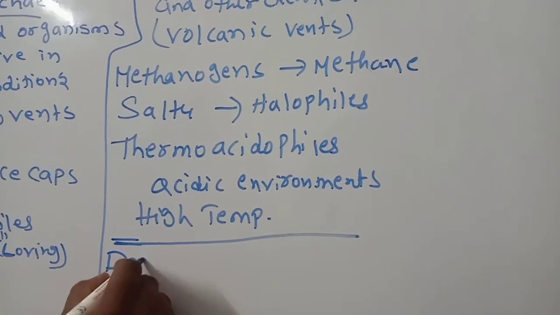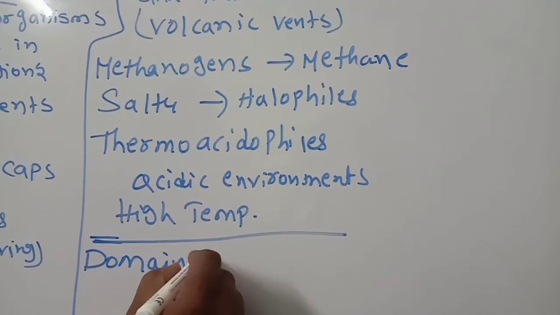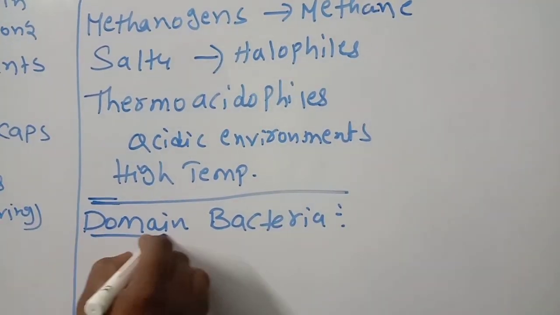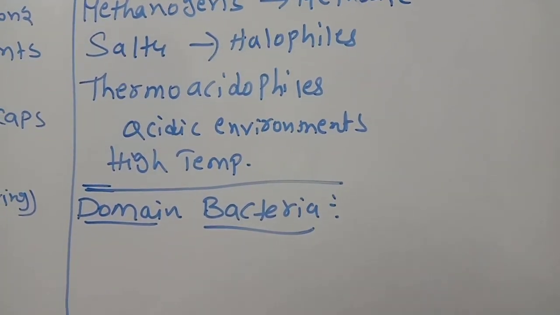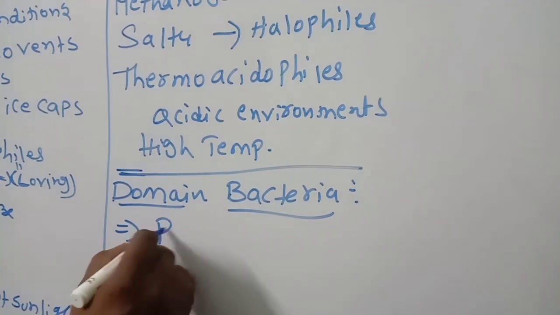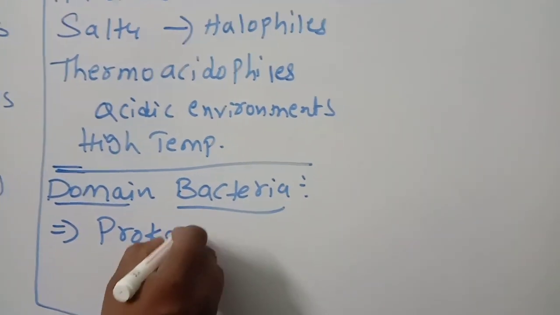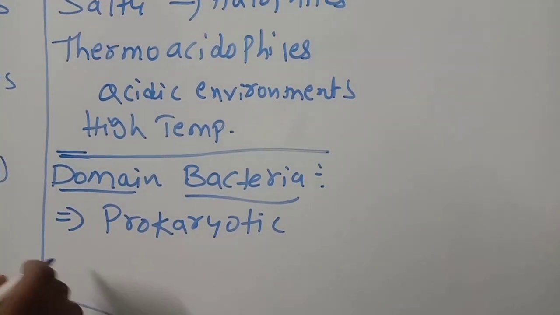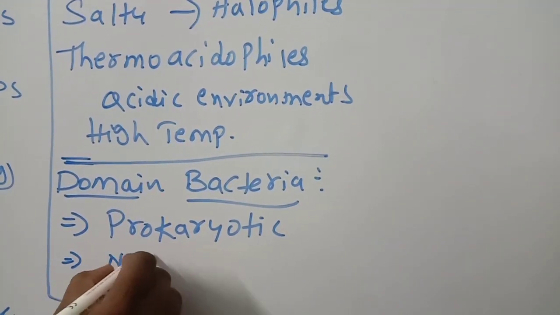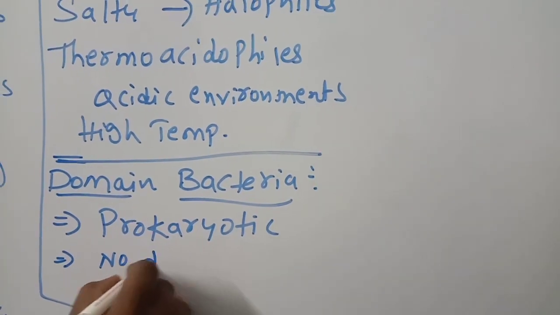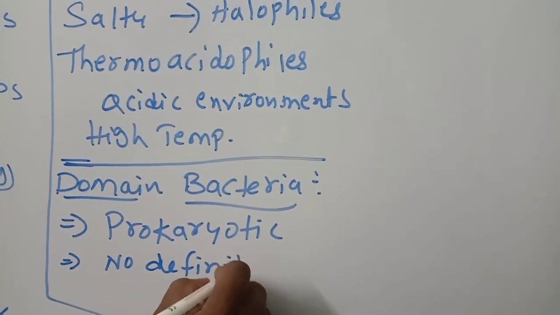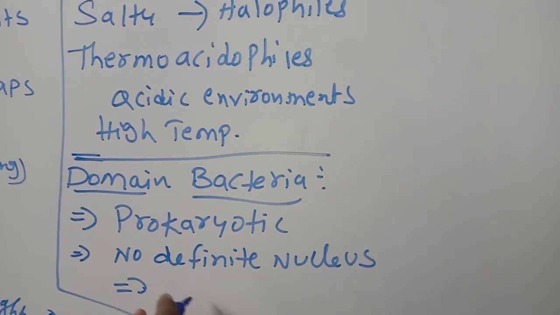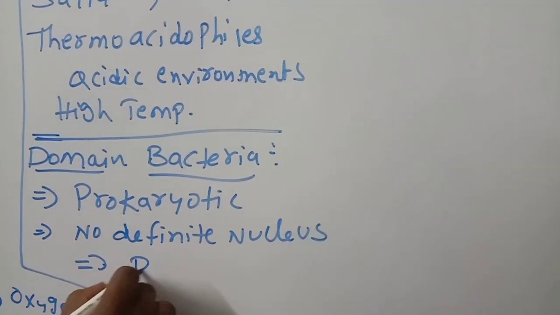Come to the next domain, domain Bacteria. You know very well about bacteria. They are prokaryotes. Whenever you hear the word bacteria, first you have to remember they are prokaryotic. What does prokaryote mean? No definite nucleus.